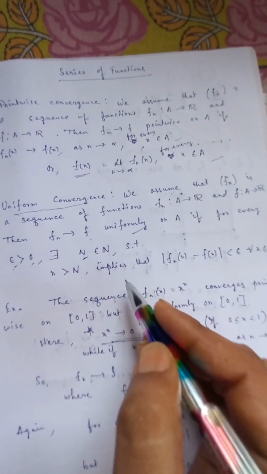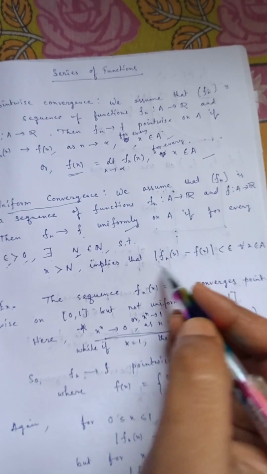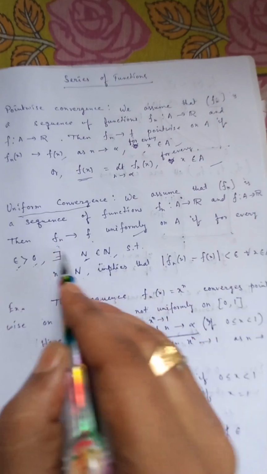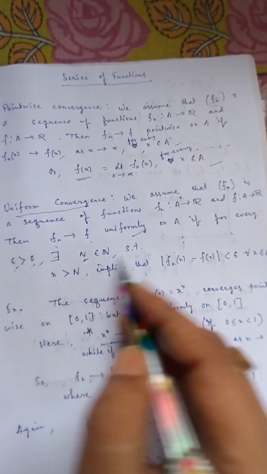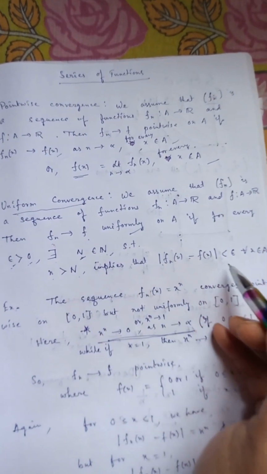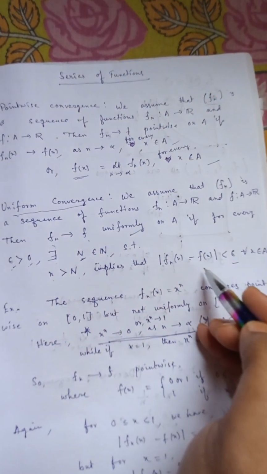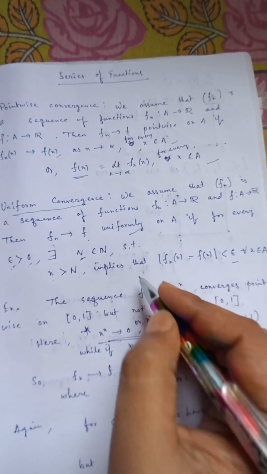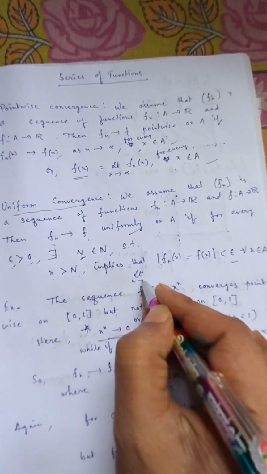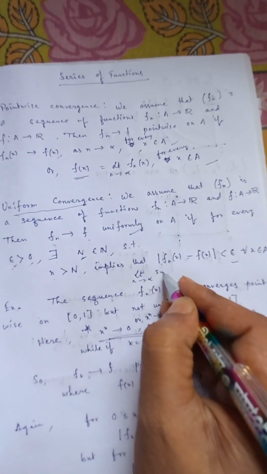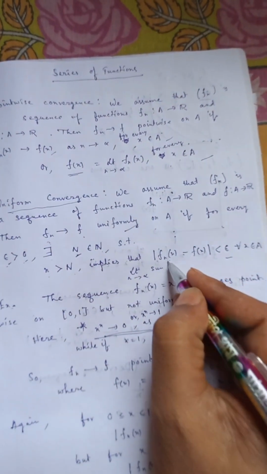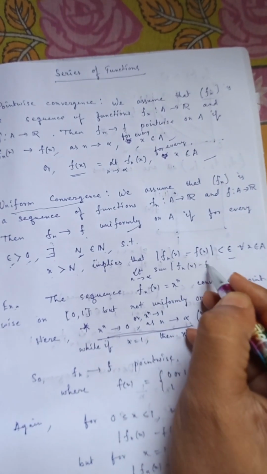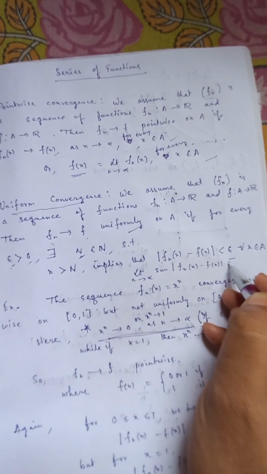it implies that the mod of fn(x) minus f(x) is less than epsilon, or equivalently the limit of the supremum value of mod fn(x) minus f(x) is equal to 0, as n tends to infinity.